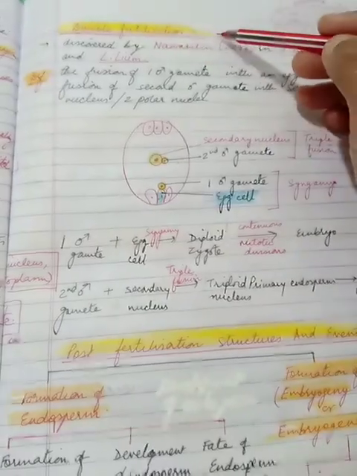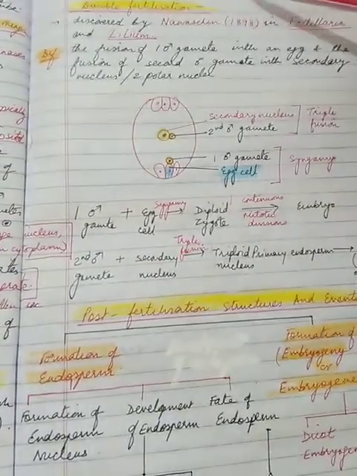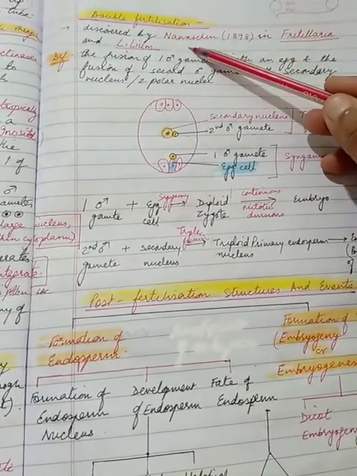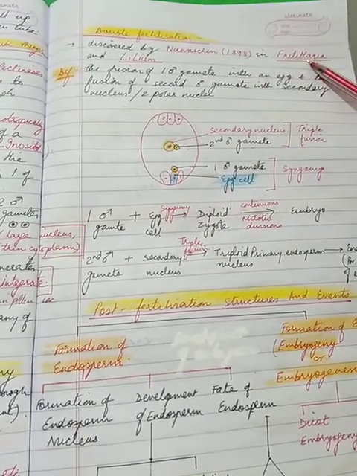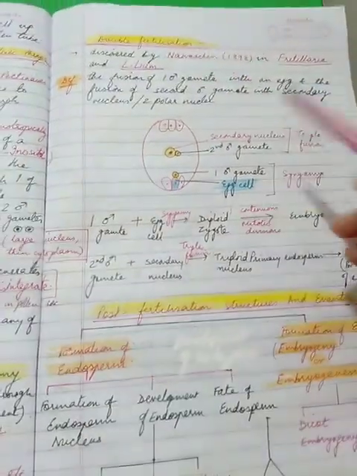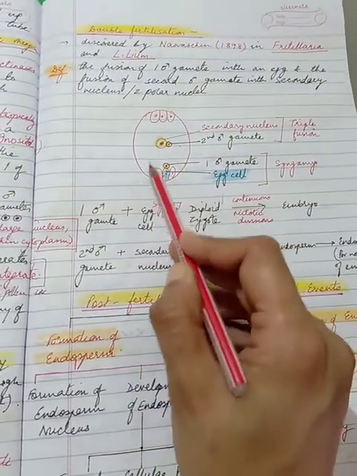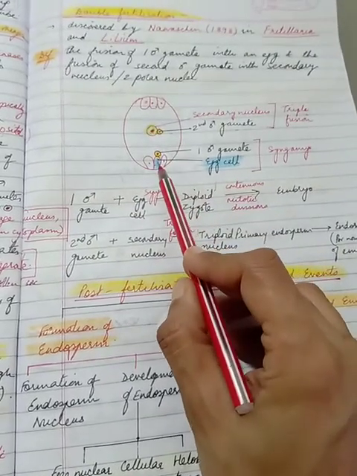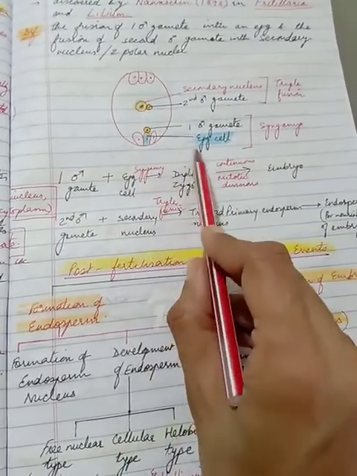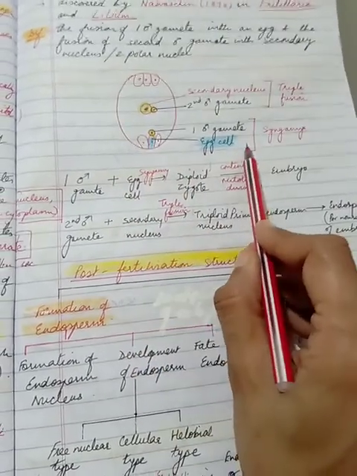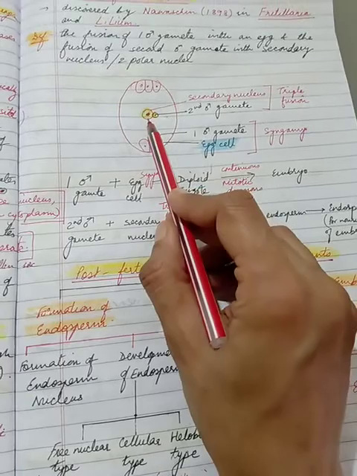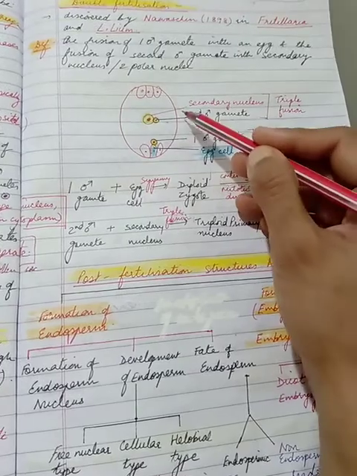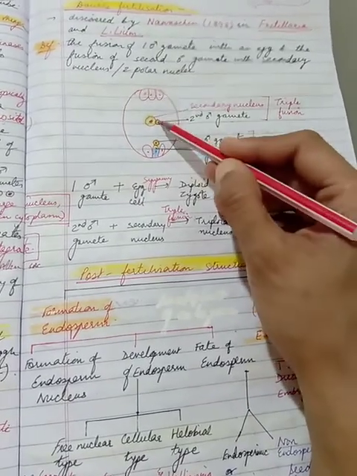Coming to a term that is not really new, because we have done it many times: double fertilization. First, who discovered this? It was Nawaschin in 1898 in Fritillaria and Lilium. By definition, we will put it in a systematic pattern. This is one fusion or one fertilization. This is the other. You can see the fusion of one male gamete with the egg to form the zygote here, and the other with the second male gamete to form a triploid nucleus. This fertilization is called double fertilization, 1 and 2.